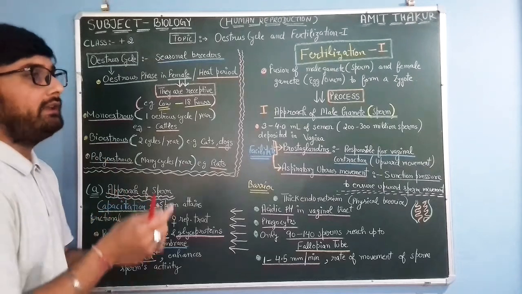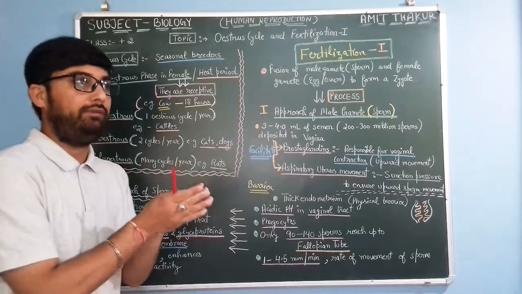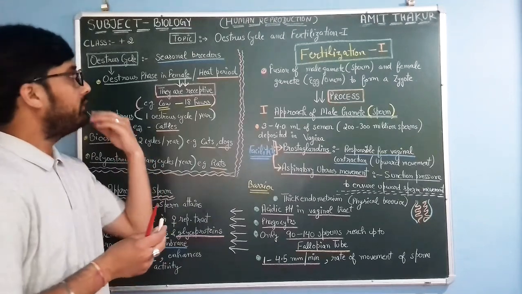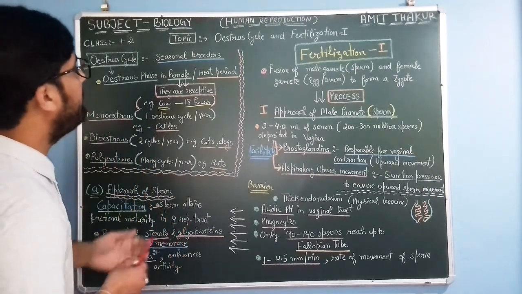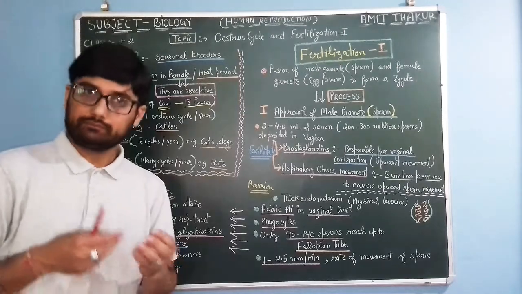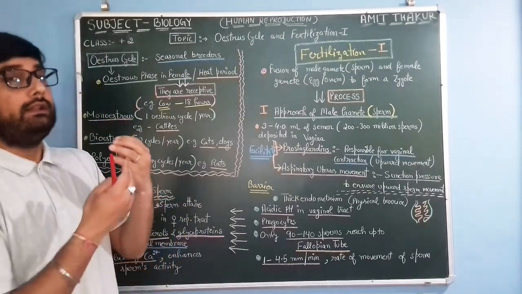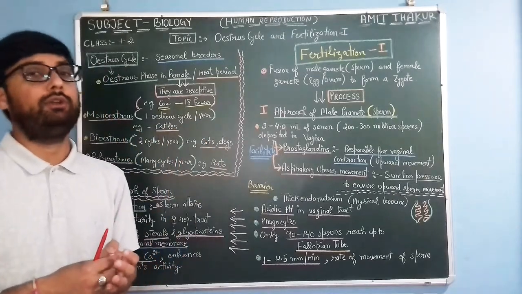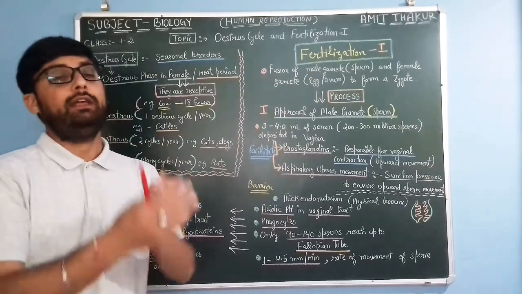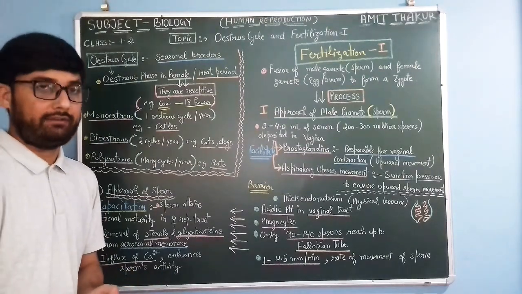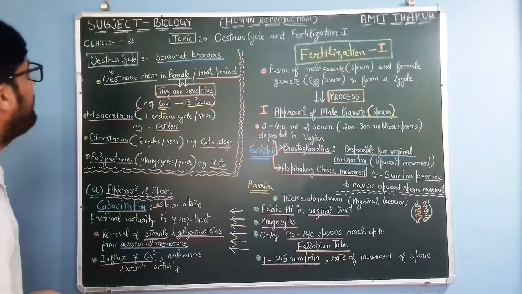Seasonal breeders means there is a certain or specific time in a year when male and female organisms are ready or become receptive for reproduction as well as for fertilization. So that's why they are known as seasonal breeders. Okay.